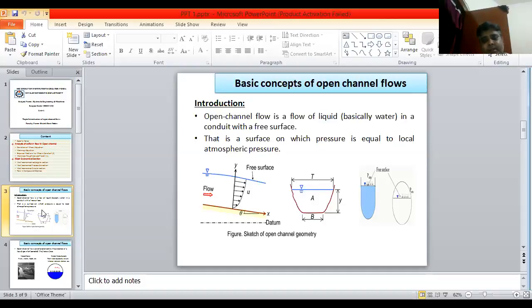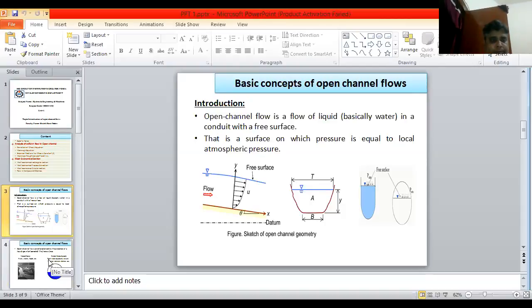That means a pipe, closed or open, can both be considered open channel flow. The difference is whether a free surface is created. Where a free surface is created, whether in a closed conduit or an open conduit, it is known as open channel flow. This is the basic difference between open channel flow and pipe flow.